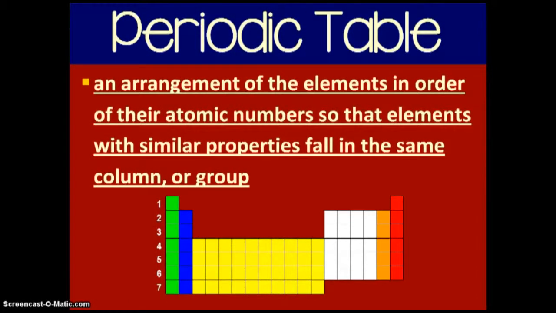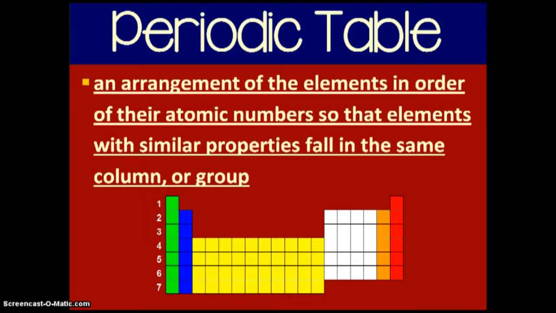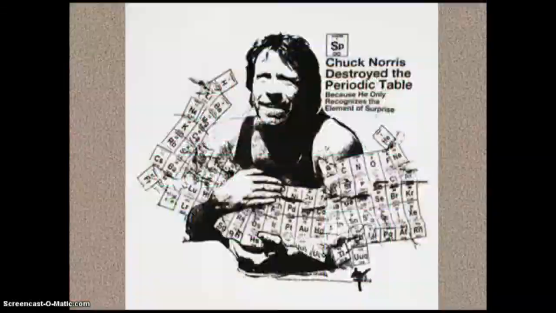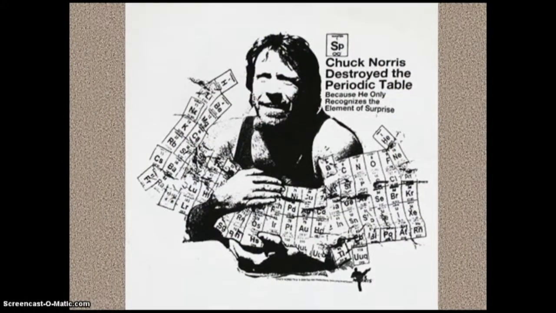Well, what we know about the periodic table, it's an arrangement of the elements in order of atomic number, and it shows how elements with similar properties fall into the same column or group. Now, of course, we know Chuck Norris did destroy the periodic table because he only recognizes the element of surprise, but it has been since recovered, and so all's okay.